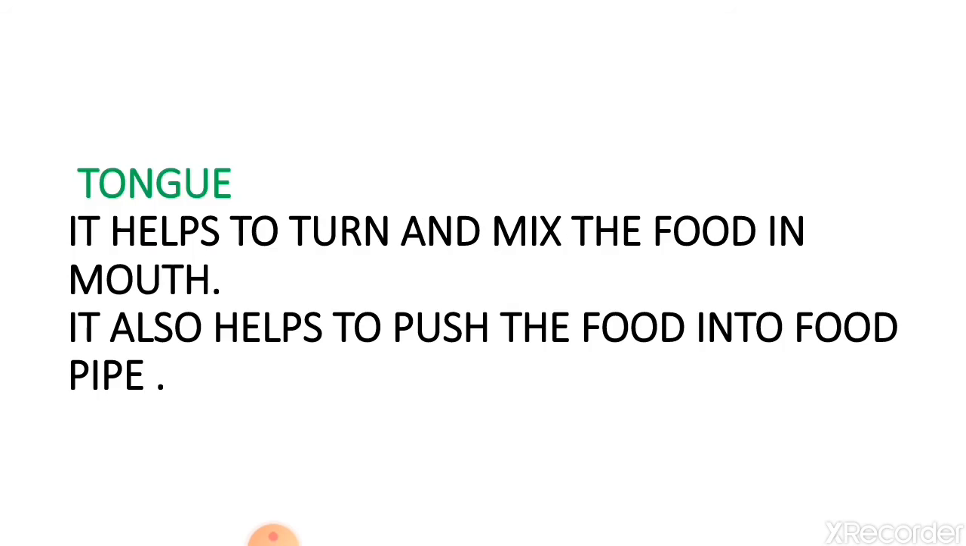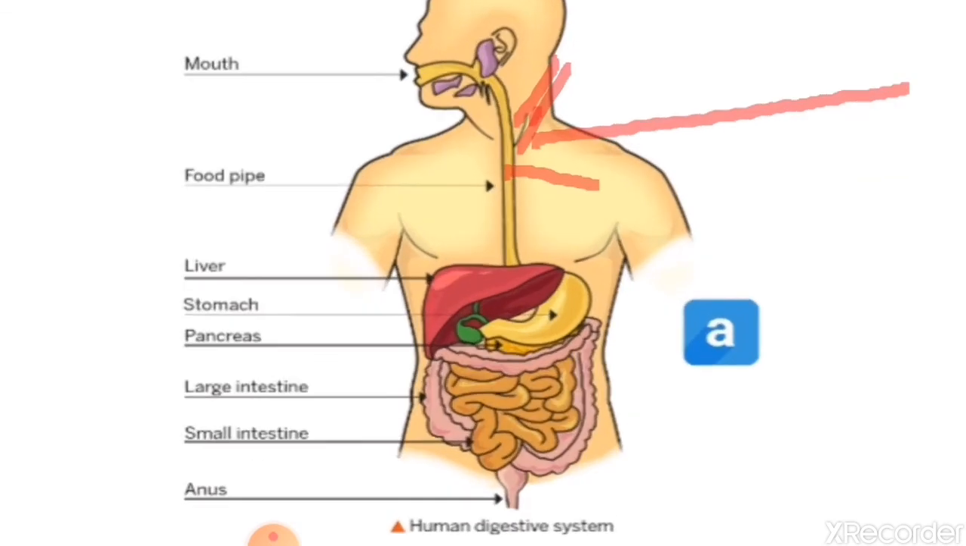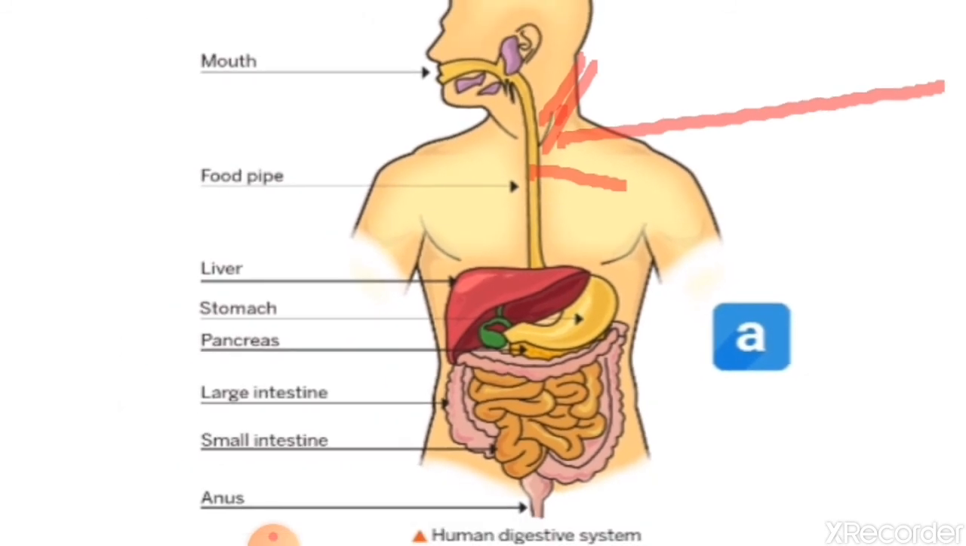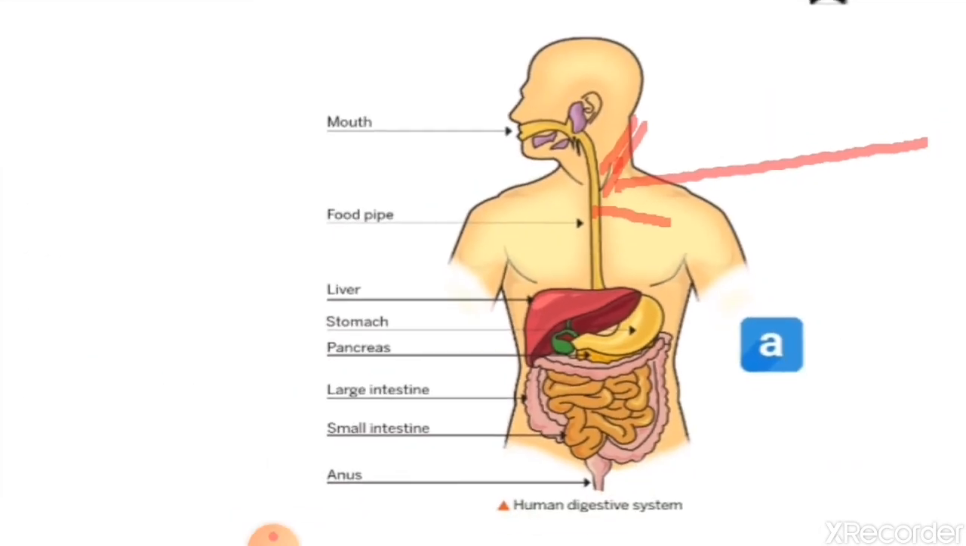And in our mouth, the tongue is also there. It helps to turn and mix the food in the mouth. It also helps to push the food into the food pipe after the chewing process is complete. So this is the food pipe, the picture of the food pipe. Through this food pipe, the food goes into the stomach from the mouth. This is a passage.